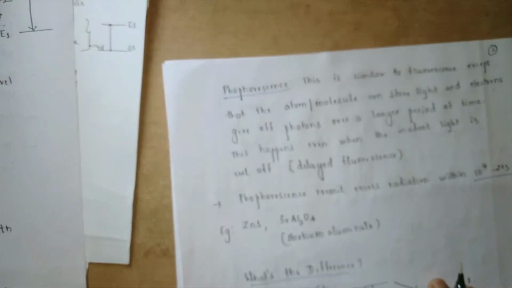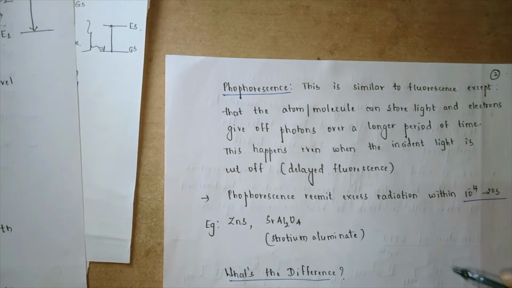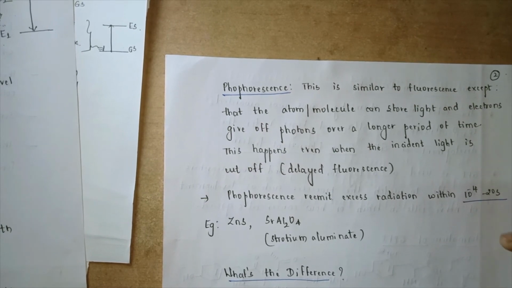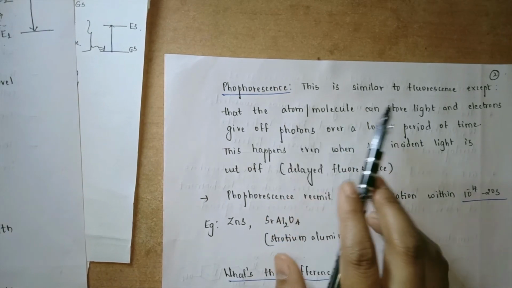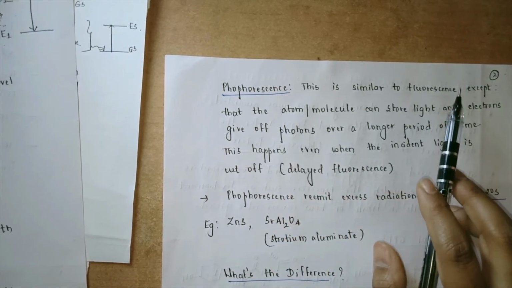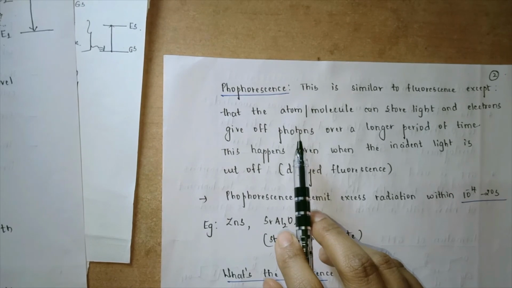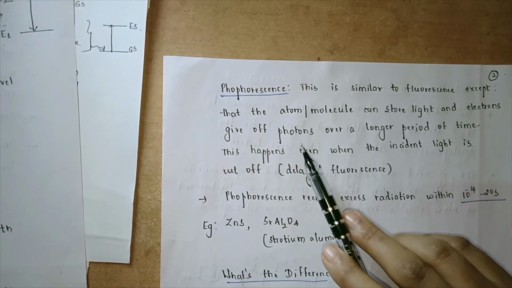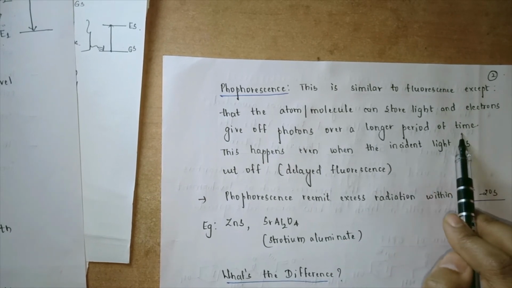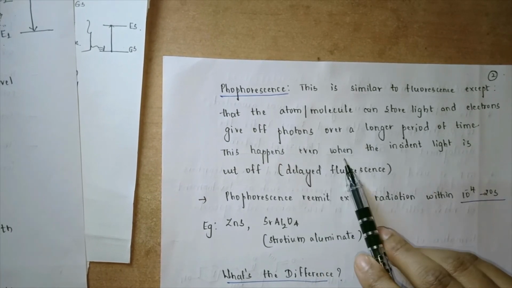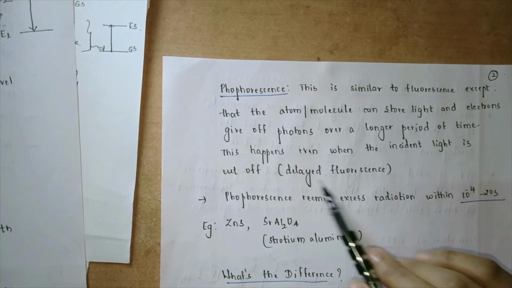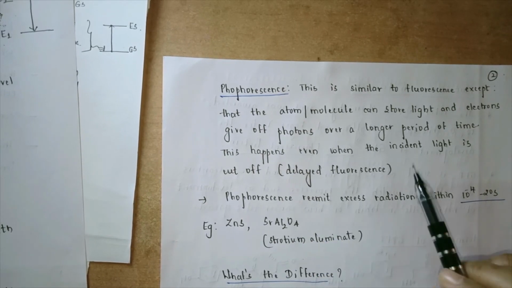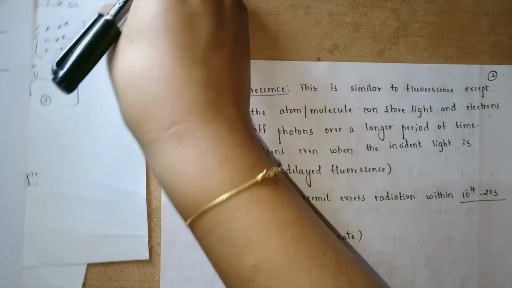So what is a phosphorescence phenomenon? We have already seen a fluorescence phenomenon, where it goes from a ground state to an excited state and returns back to the ground state. Phosphorescence is again similar to fluorescence, but the exception is that an atom or a molecule can store some light and the electrons give off photons over a longer period of time. Now this happens even when the incident light is cut off. This particular phenomenon is also called delayed fluorescence.